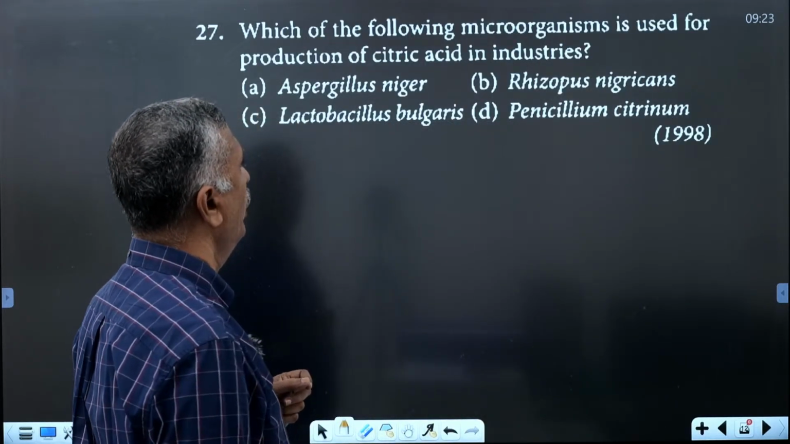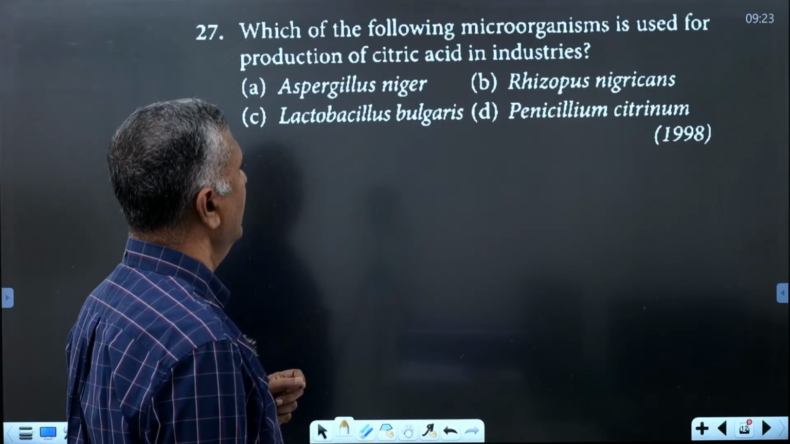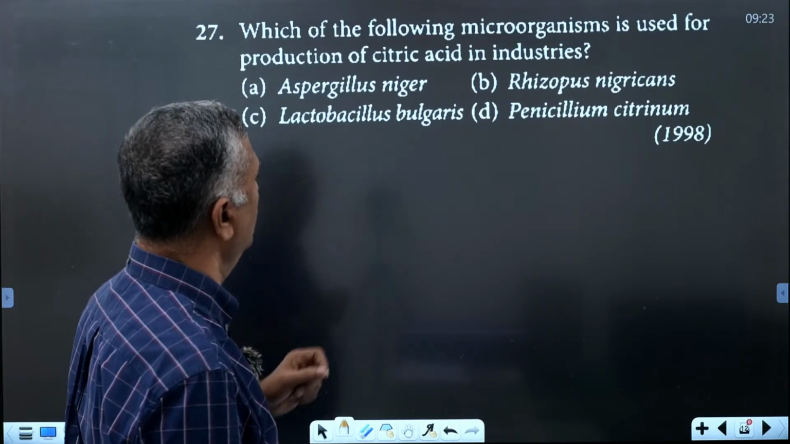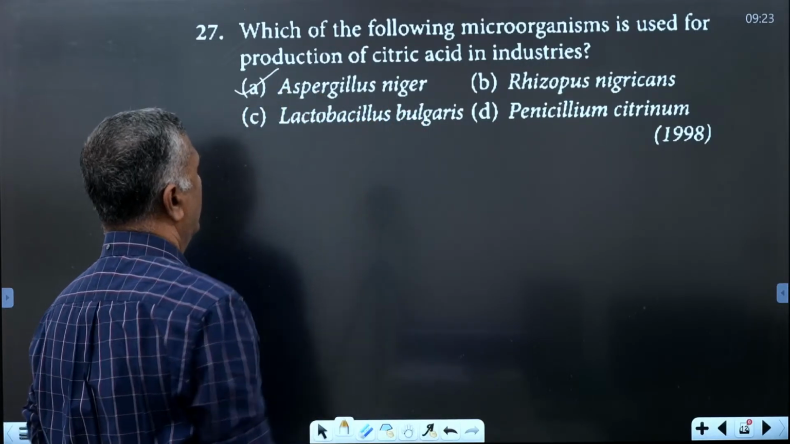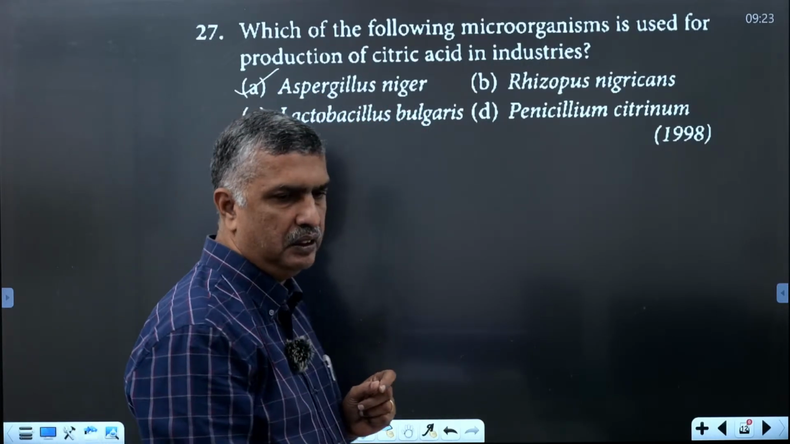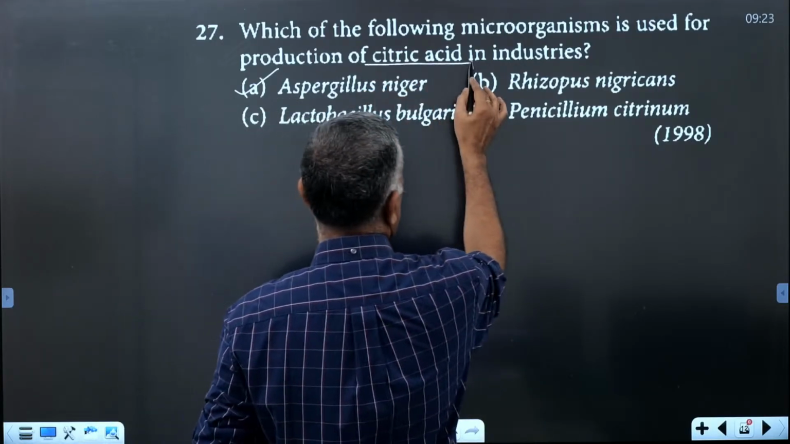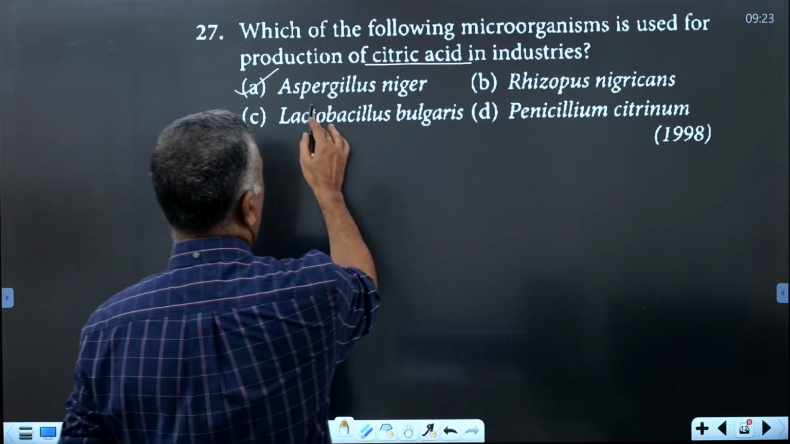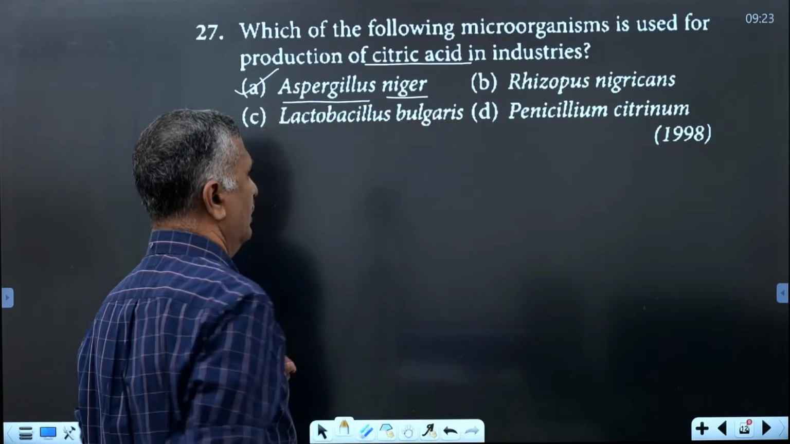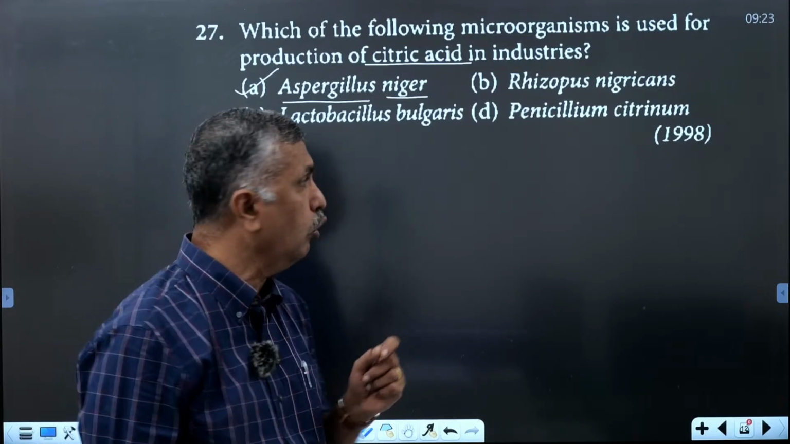Which one of the following microorganisms is used for production of citric acid in industries? Citric acid production is by Aspergillus niger, that we already discussed in the last questions. Production of citric acid, or citric acid biosynthesis, is by Aspergillus niger, a fungus that belongs to the class Ascomycetes.